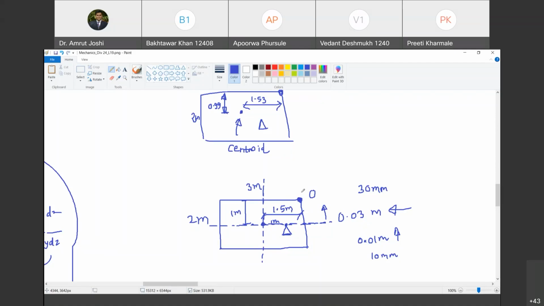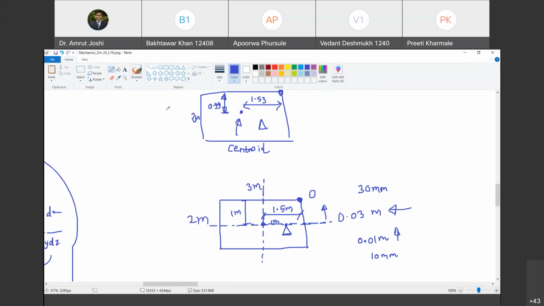I hope I am very clear. The more you take this hole away from this vertical line, the more centroid will move towards left. Are you with me? Yes, sir. So these are the sets of observations. So we have understood intuitively now that the result that we have got is correct. And we are also making a statement: wherever there is a concentration of area in a given lamina, the centroid will lie towards that side. Do you agree with me?